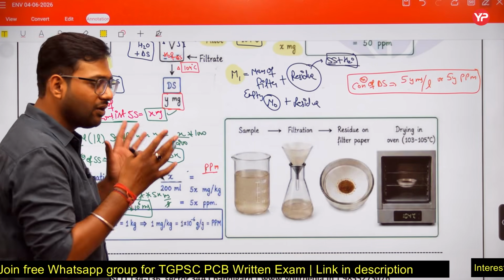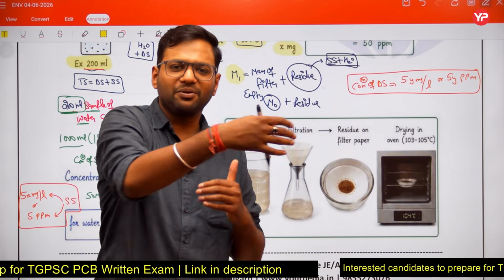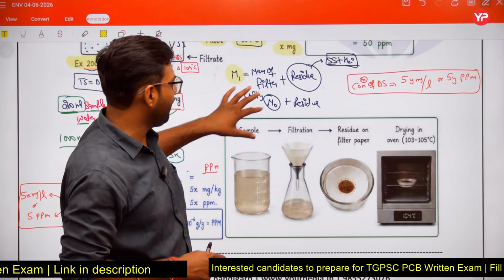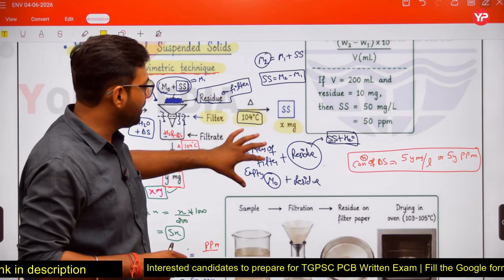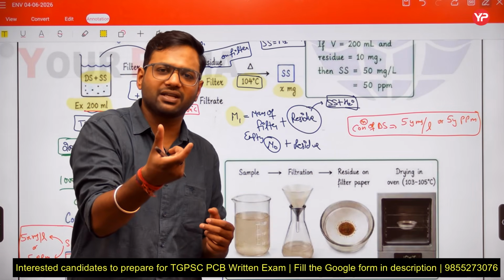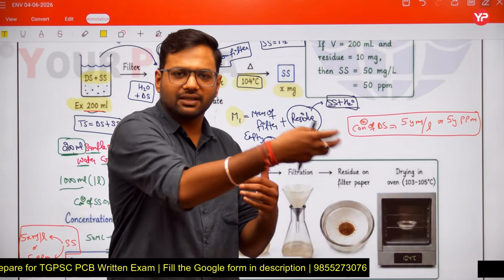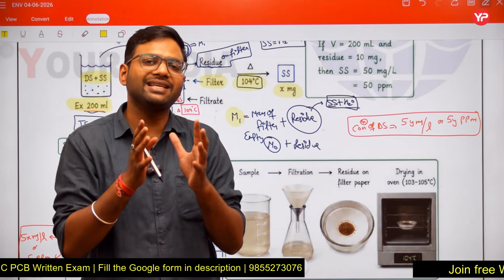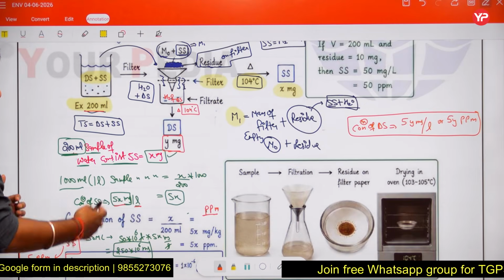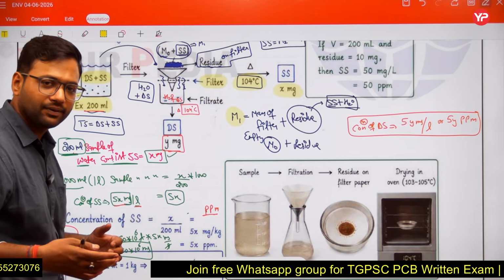Friends, this is a basic concept which I am telling you, a very important concept, because in next classes I am not going to explain every point in detail. If I explain why we are reporting the concentration in milligram per liter and how we achieve this value, this is very basic calculation. In the first class we have discussed this, we have understood the concept. So in next classes, it will be easier for us to clear the topic, right? So that's why I am investing the time for understanding this concept, and taking so much time, right?